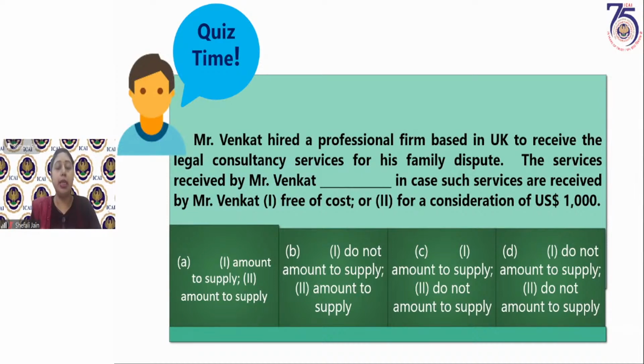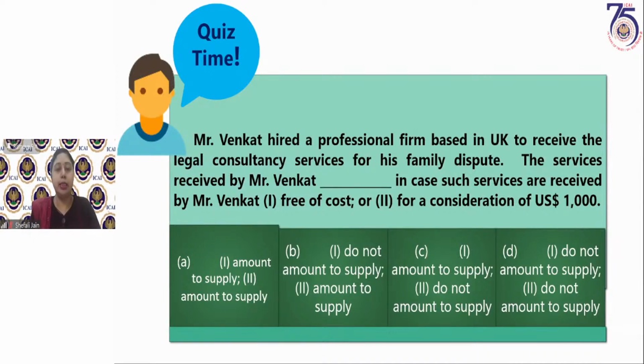But in case consideration is charged, Mr. Venkat has paid a consideration of $1,000 to the professional firm in UK for receiving services for his family dispute, then it becomes a supply. Why? Because import of services for consideration, whether or not in course or furtherance of business, whether or not from a related person, becomes a supply.